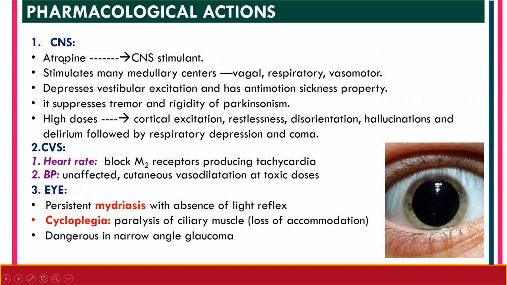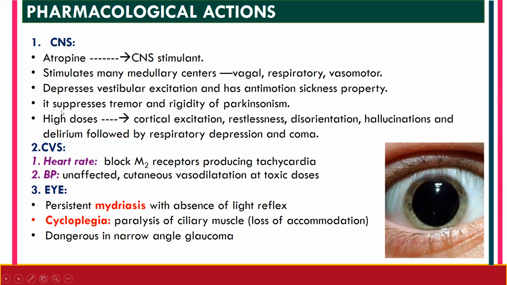First, on the CNS. On the CNS, atropine acts as a CNS stimulant, so it increases the activity of the central nervous system. It also stimulates many medullary centers like the vagal center, respiratory center, and vasomotor center. It also depresses vestibular excitation, and that is why atropine has an anti-motion sickness property. Atropine also suppresses tremor and rigidity associated with Parkinsonism, so atropine is also useful in the treatment of Parkinsonism.